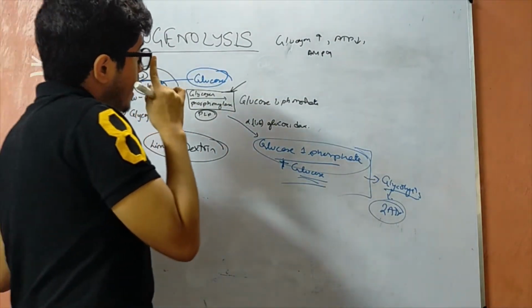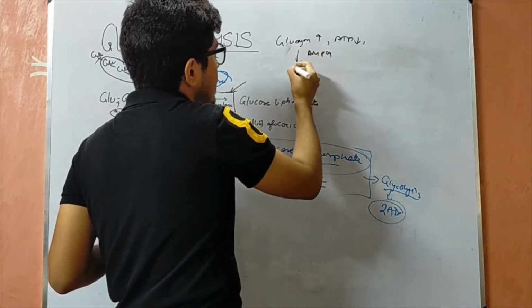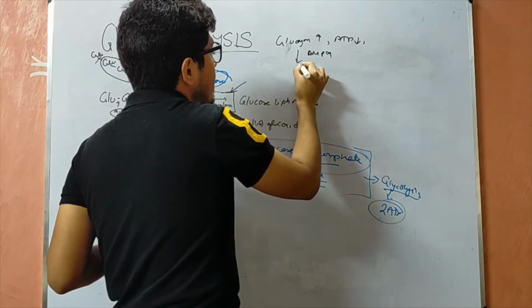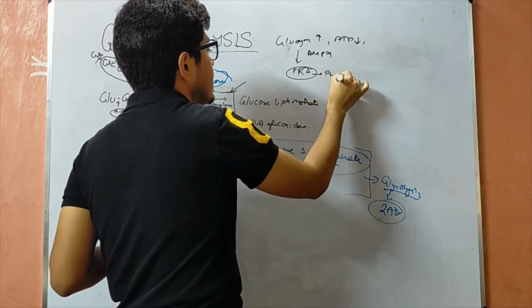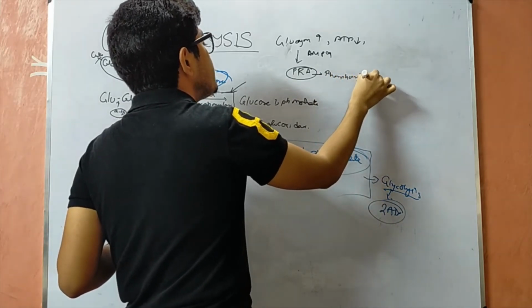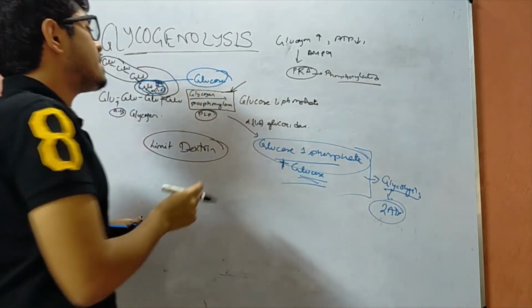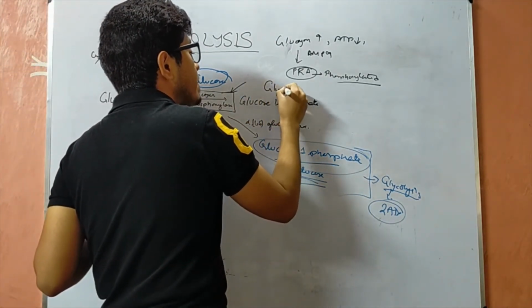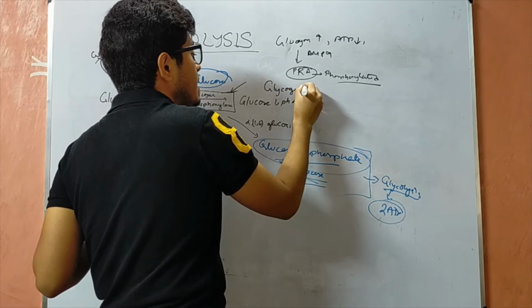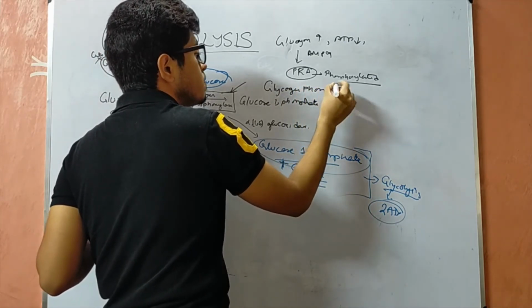So glucagon, as we know, helps in the secretion of pKa, or protein kinase A, which has a tendency to phosphorylate. Glycogen phosphorylase has two forms.